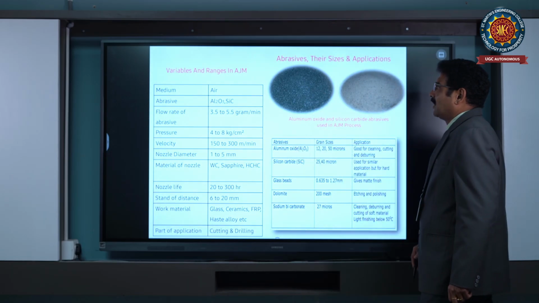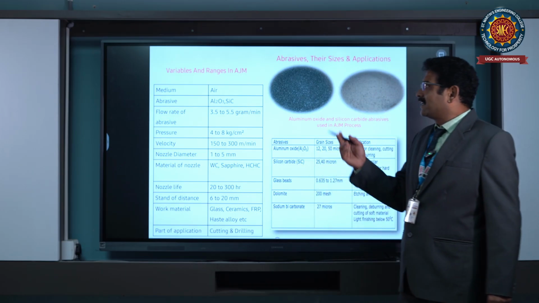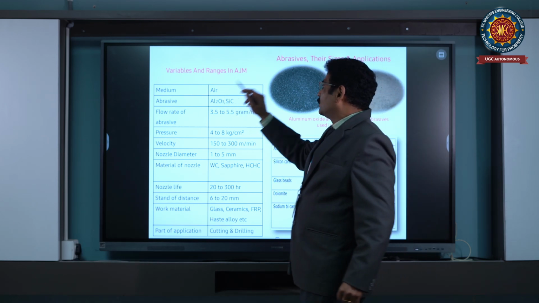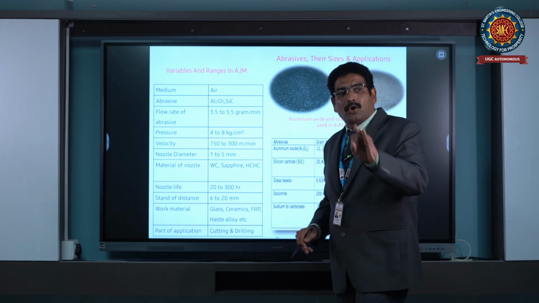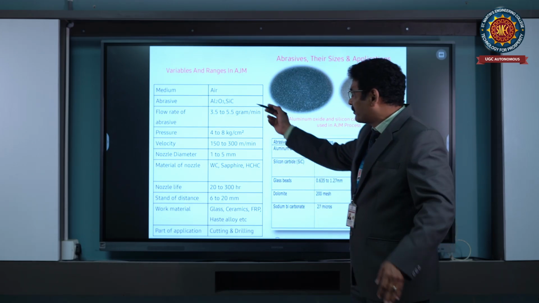Next, coming to the variables and ranges of the abrasive jet machining process, like different types of abrasives. As I said before: aluminum oxide, Al2O3, silicon carbide, boron carbide, diamond dust. These are all expensive. That's why I have not mentioned them here.